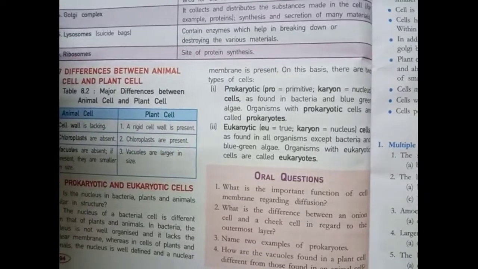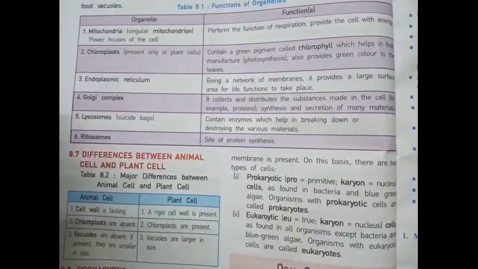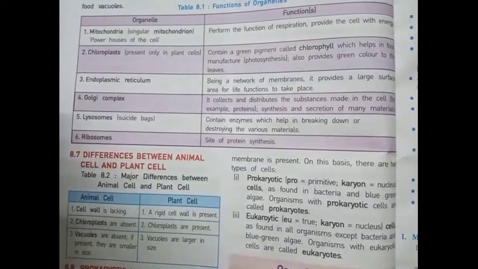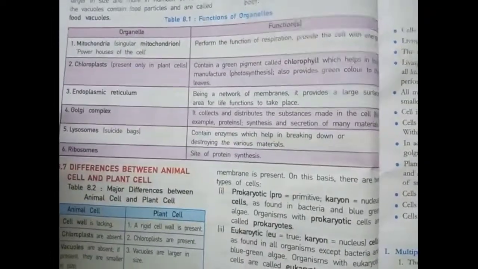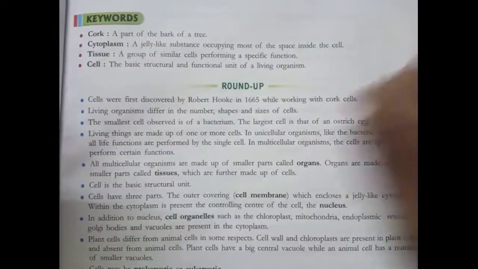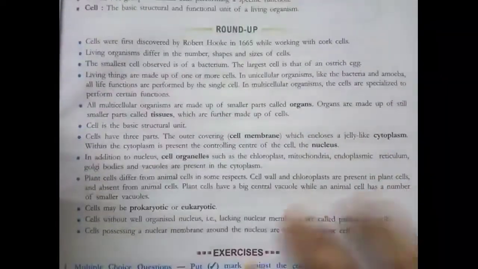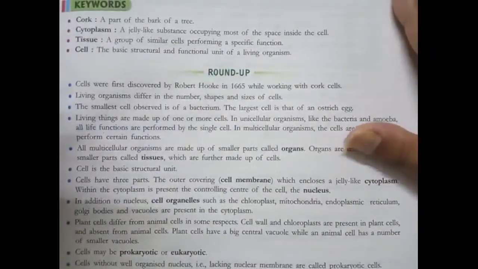Here we are ending our discussion and the explanation. Students, this is all about chapter 8, cell structure and function. Now students, these are some keywords given in the book and these are some important points given in the book. Students, you have to read these keywords and the points.